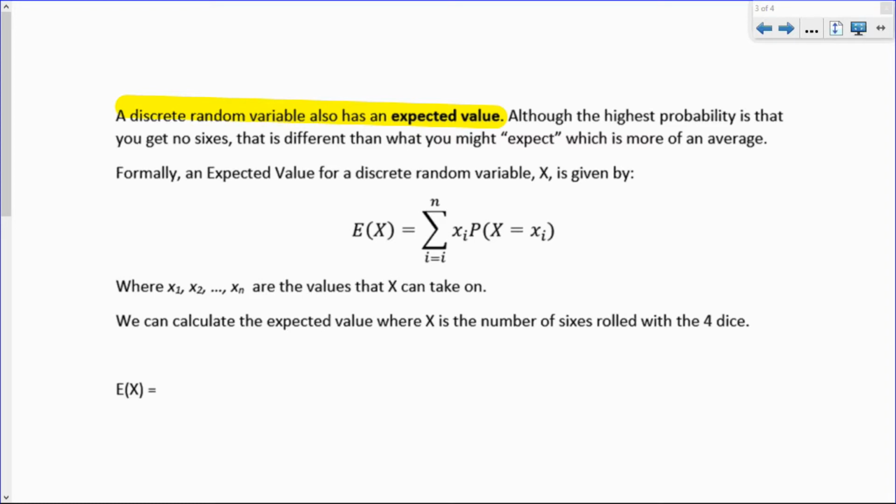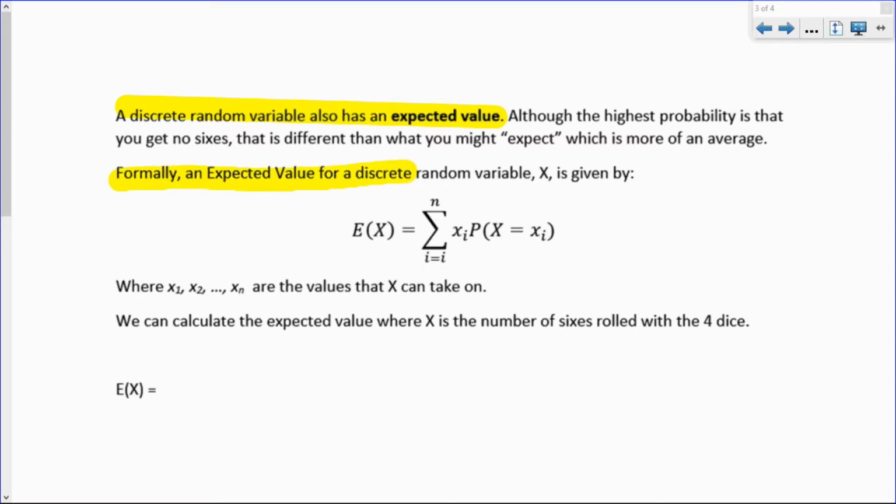It's kind of like if millions of people played this game, rolled 4 dice, and counted the number of sixes, we could calculate the average number of sixes each person has, and that would not be 0, and it would not actually be 1.